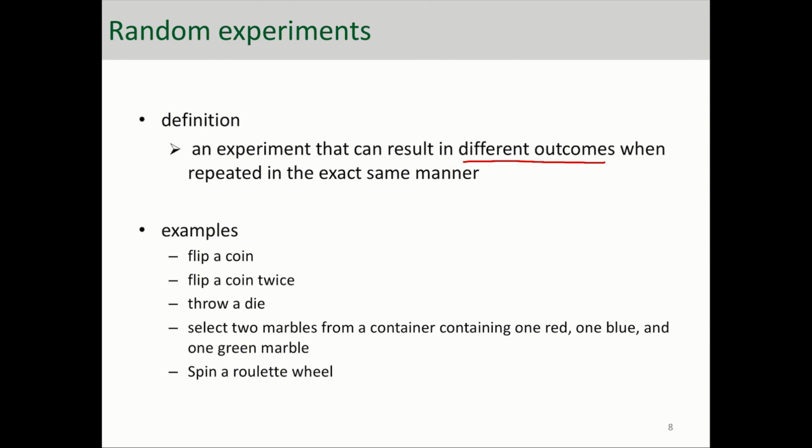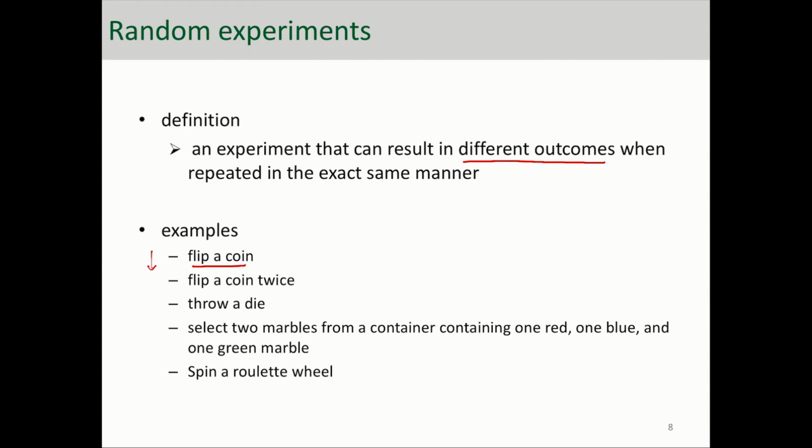Well, basically what it means is each time that you repeat the experiment, the outcome of that experiment randomly changes. And the number of outcomes that can happen can be finite, but they change randomly. You can think of examples that are listed here.